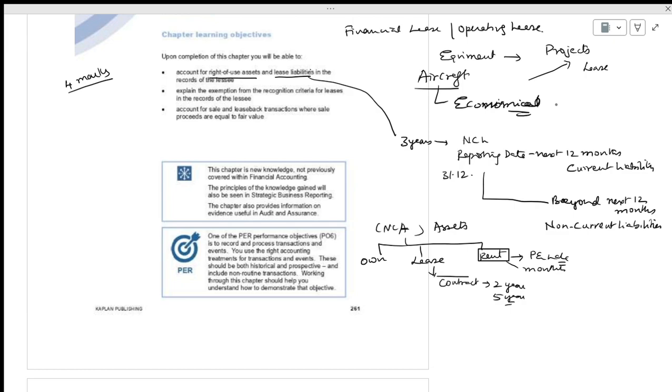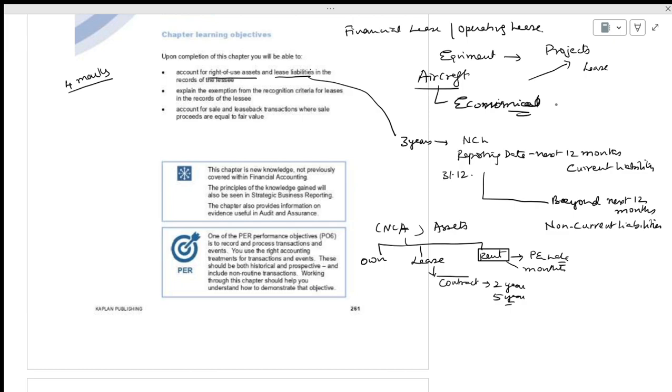Depreciation will be done for a lease. Right now we are not using that in that much detail, but definitely depreciation will be there, because when you are using the asset, you are matching the income with the expenses.